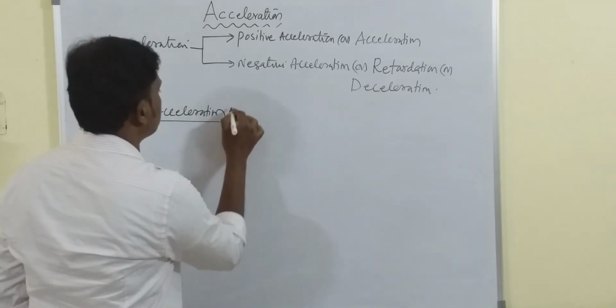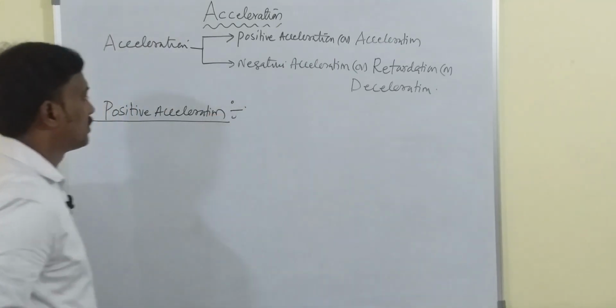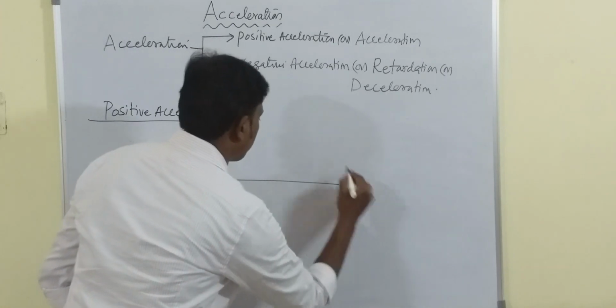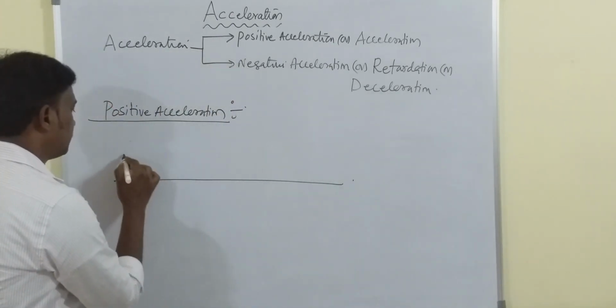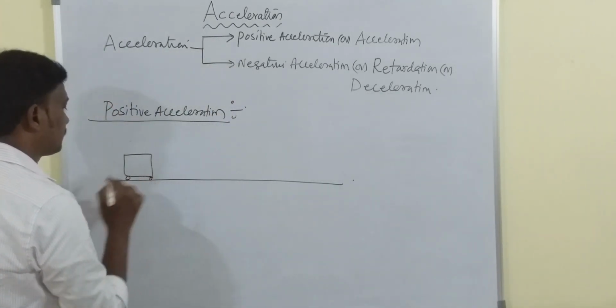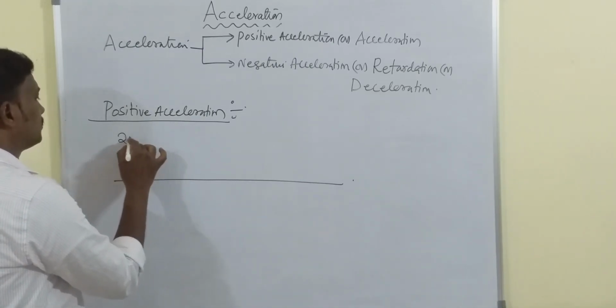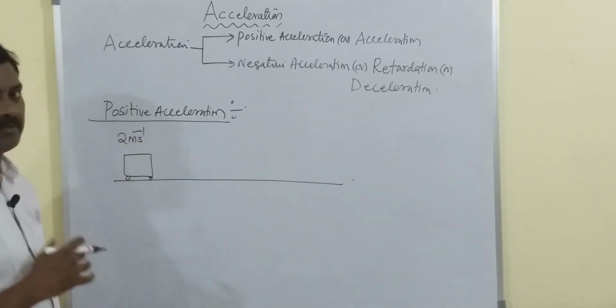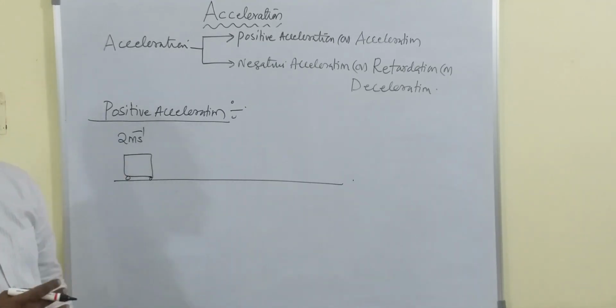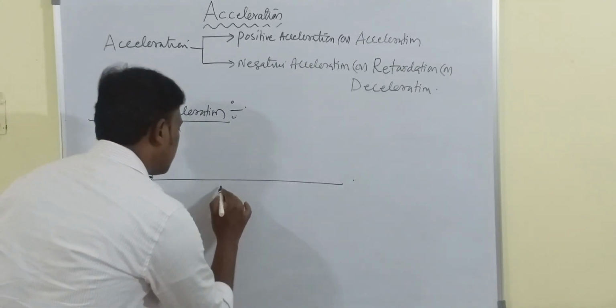So let us see one example. Okay. So there is a vehicle here, and let me say that it is moving with 2 meter per second velocity. Okay.